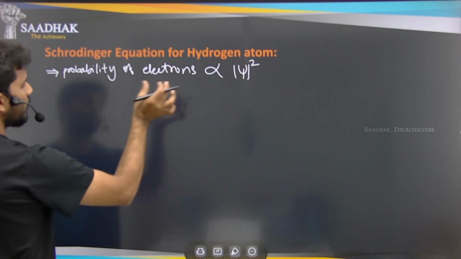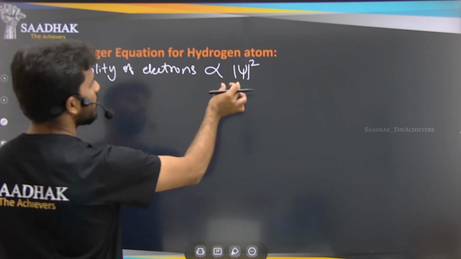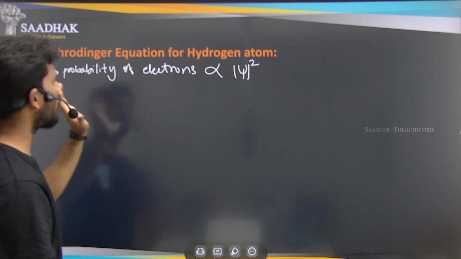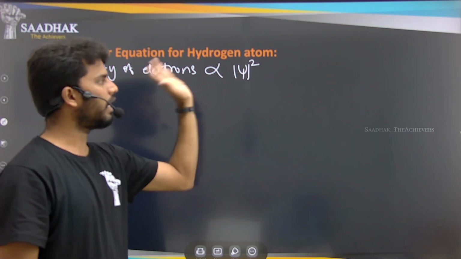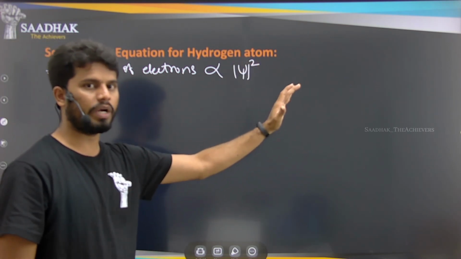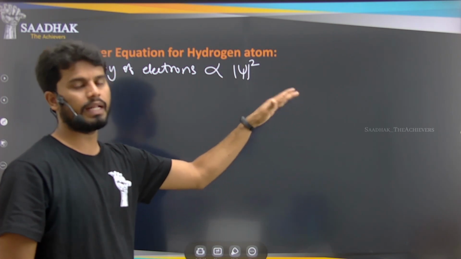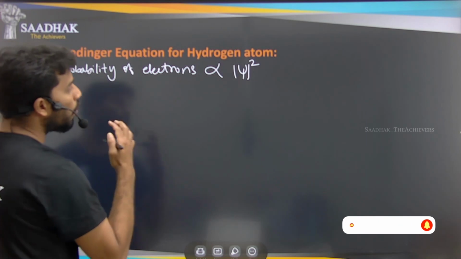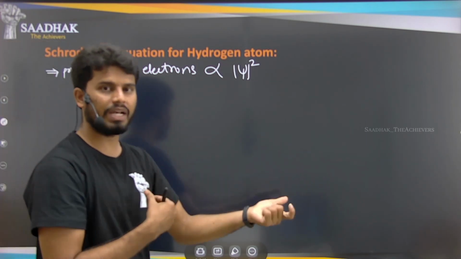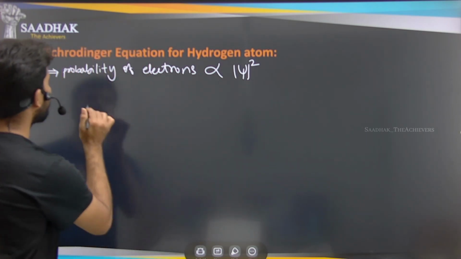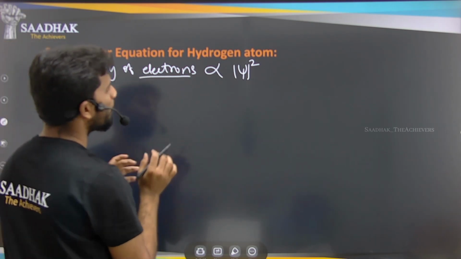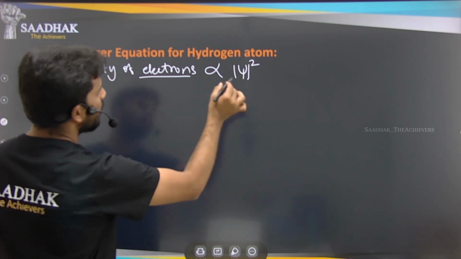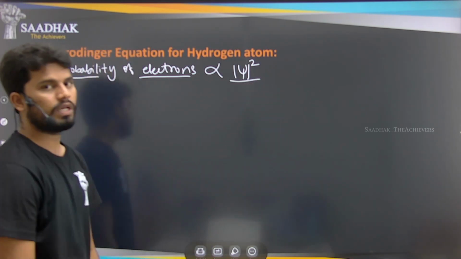Here psi is the wave function, and psi square will give us the probability of the electron. By Heisenberg's uncertainty principle, we cannot locate the electron at a particular point, just as we cannot find out the momentum, speed and location exactly. So for that we have the probability. We cannot give the exact values or exact place, but we can find the approximate place where we can find the most electrons, that is, by the square of the psi function.